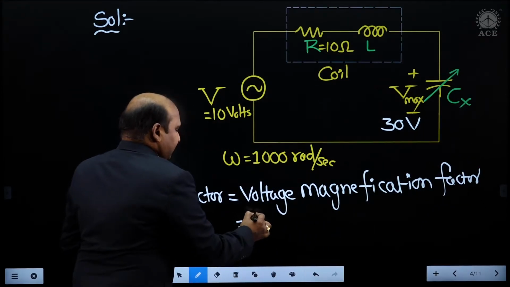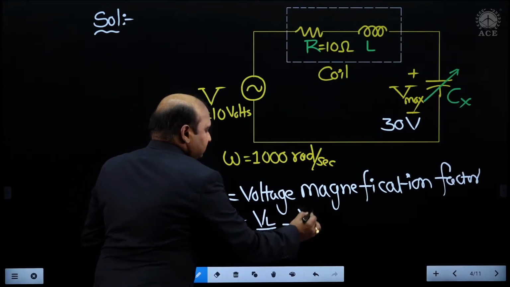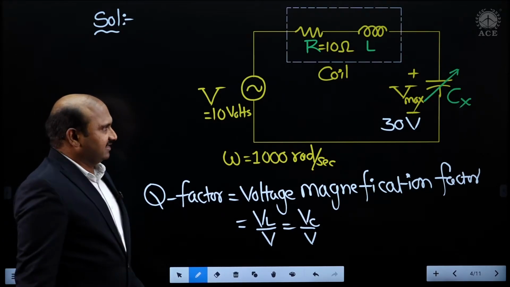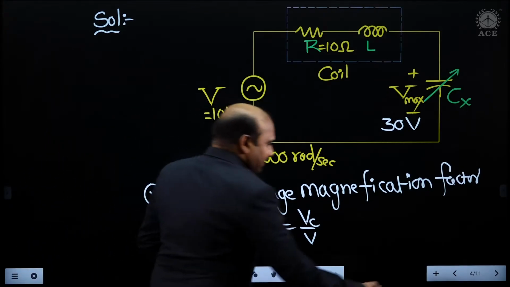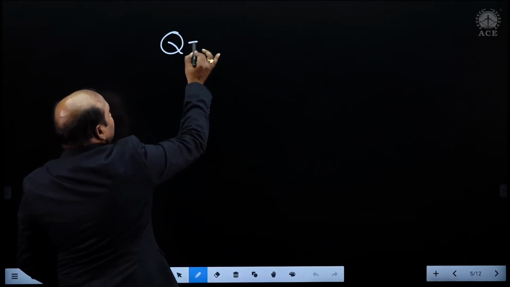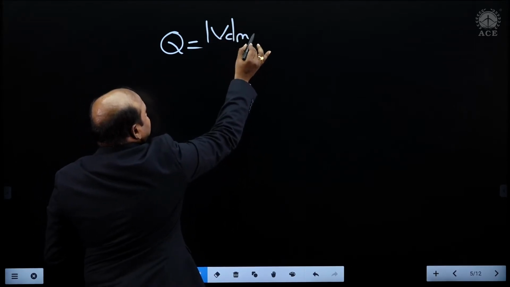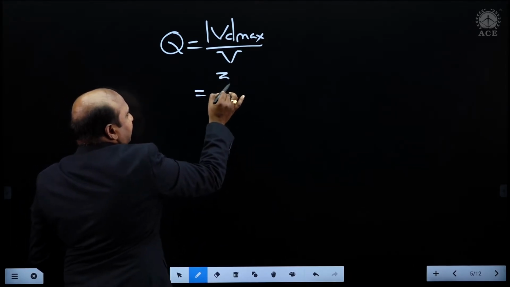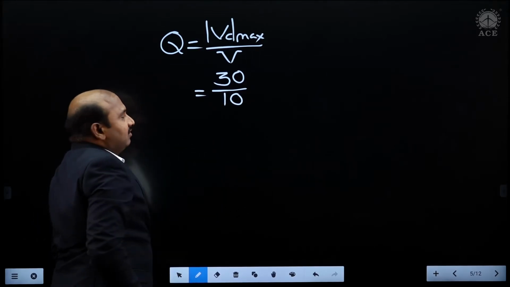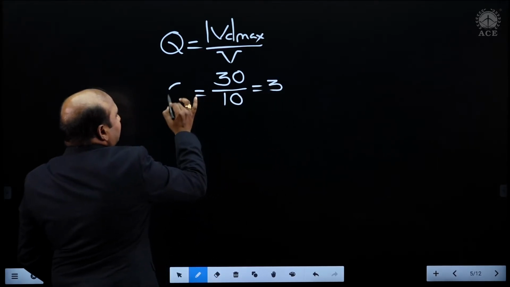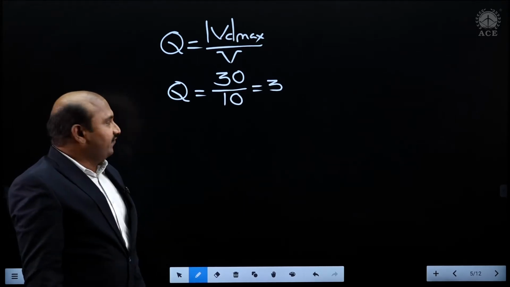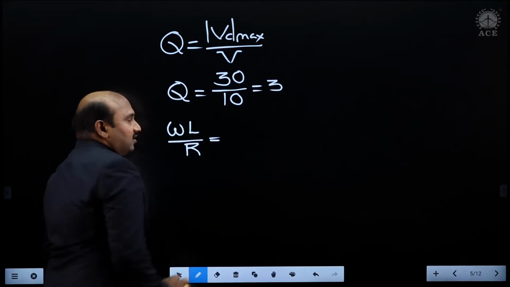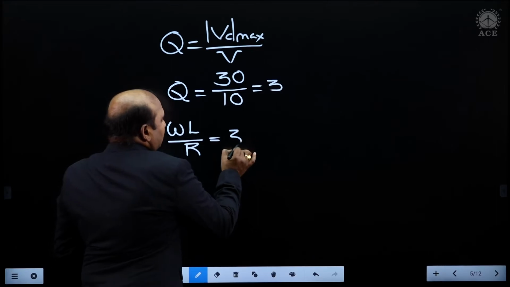We can define it as VL by V, the applied voltage, or VC by V. According to the given data, I can define the quality factor with the capacitor maximum voltage. Now Q is equal to VC maximum by V applied. This value here is 30 and the applied voltage is 10, so the Q factor we got is 3. Once you obtain the Q factor of the RLC series circuit, in terms of inductance the Q factor is equal to omega L by R, which is equal to 3.